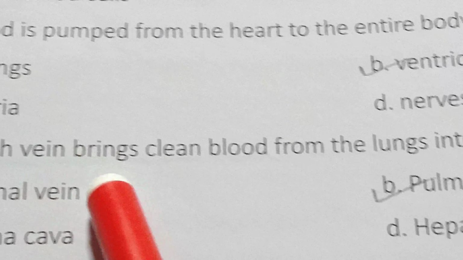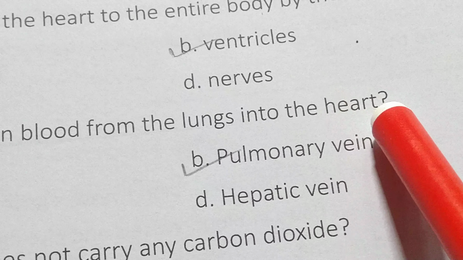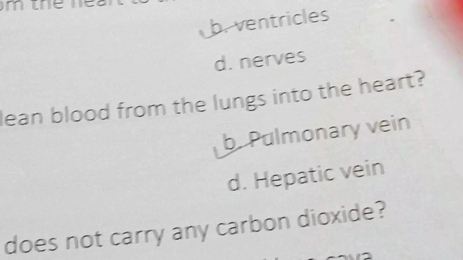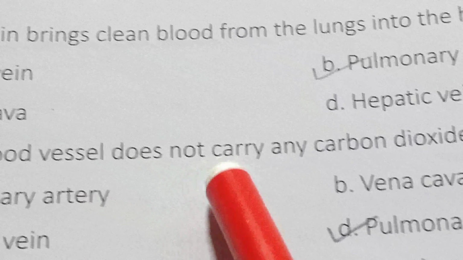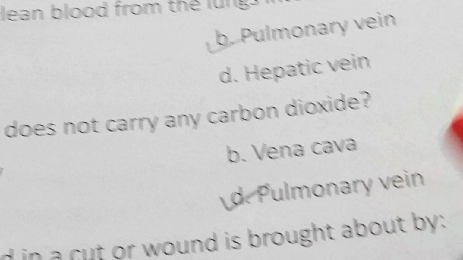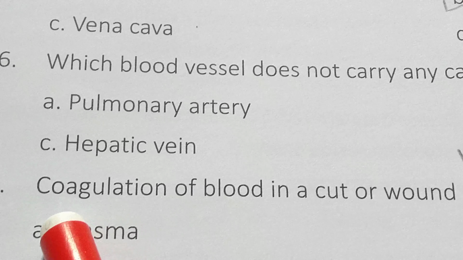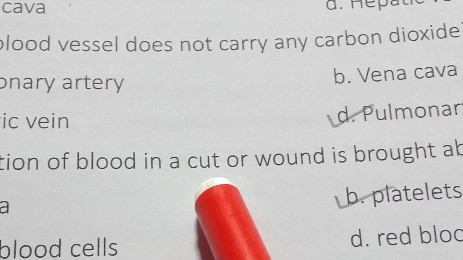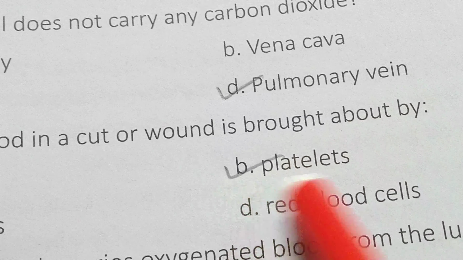Which vein brings clean blood from the lungs into the heart, that is pulmonary vein. Next, which blood vessel does not carry any carbon dioxide, pulmonary vein. Coagulation of blood in a cut or wound is brought about by platelets.